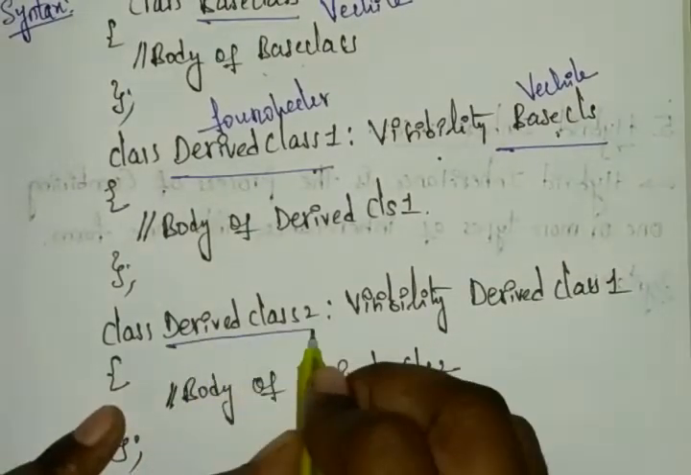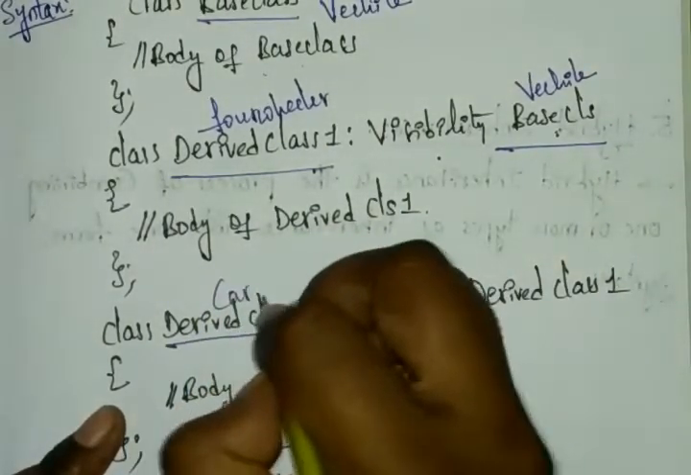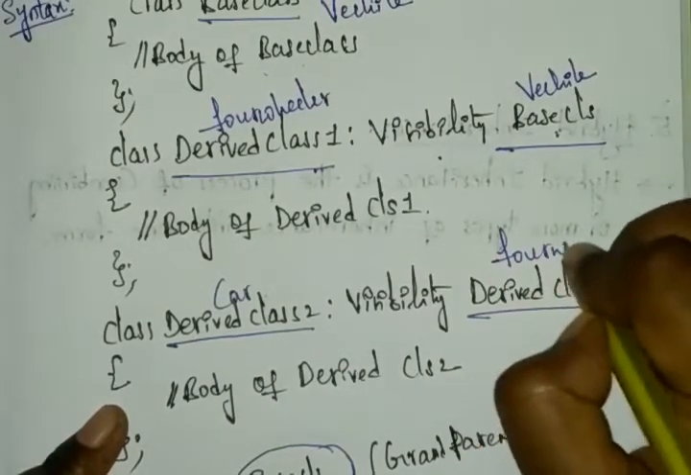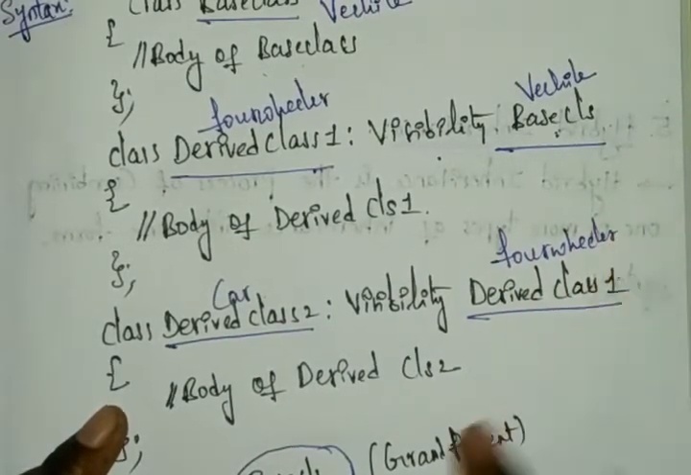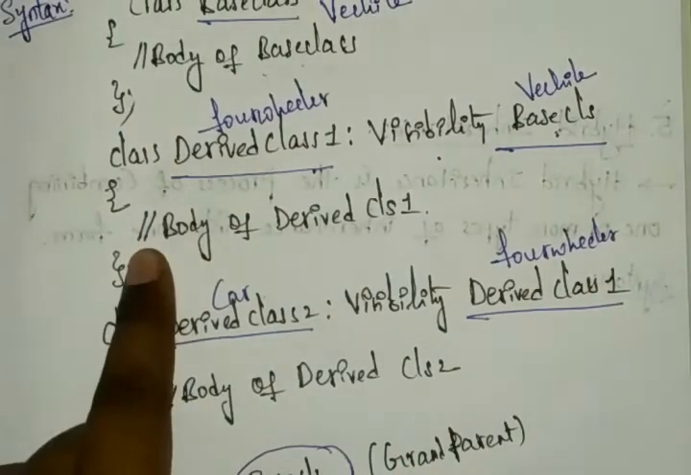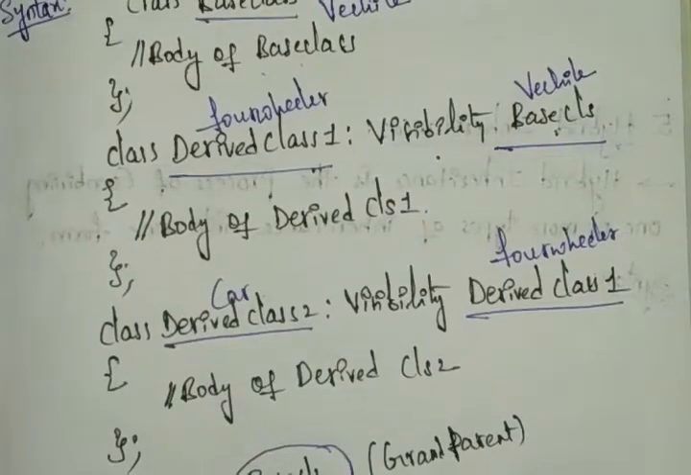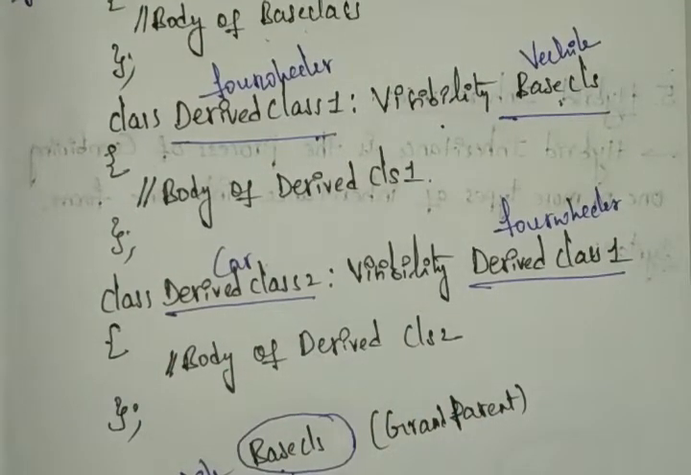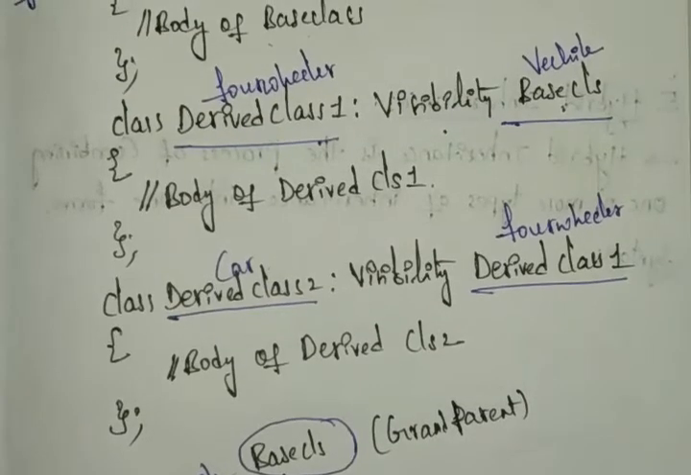Next we have derived class 2, where we are taking the car, and derived class 1 here is a four-wheeler. So now you can see derived class 2 will have the features of derived class 1, and also it will have its own features, okay. Like this our multi-level inheritance works, okay.